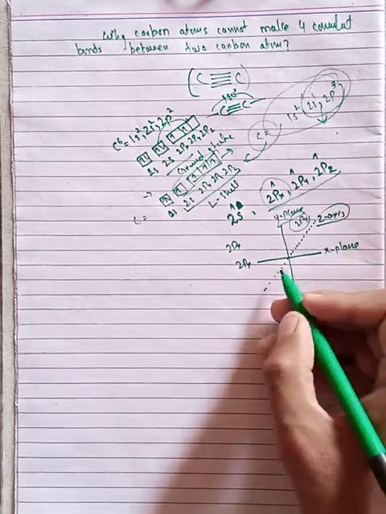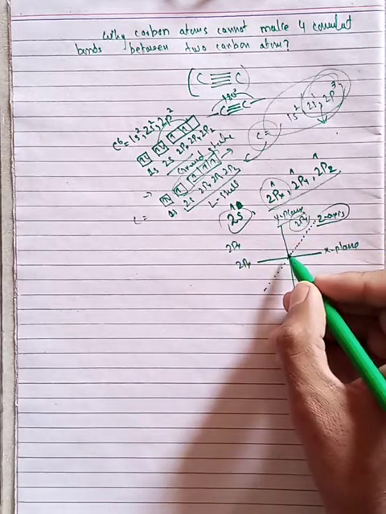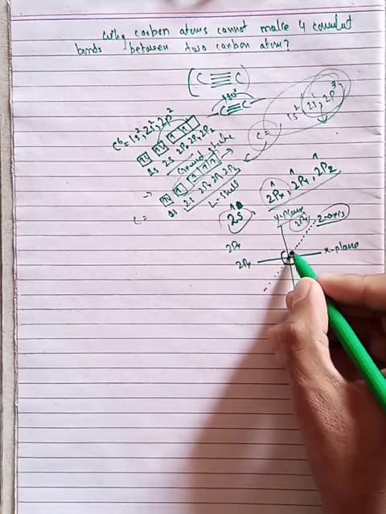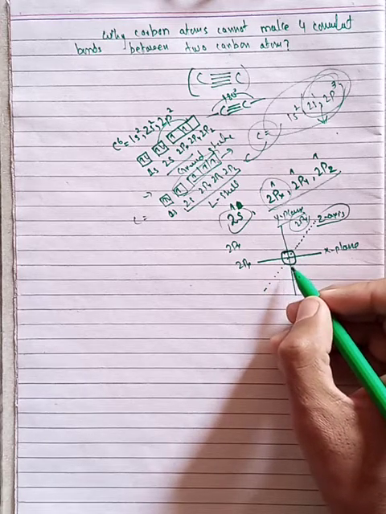But the 2s electron has a spherical shape, so it is spherical around the nucleus, the central atom.